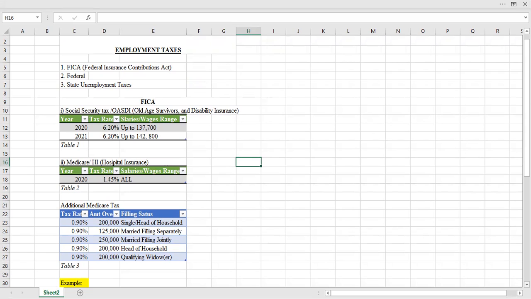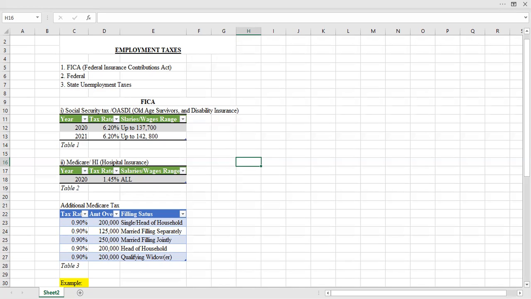And as shown in Table 3, for single individuals or head of household or qualifying widower, if they make an amount of over $200,000 in a year, then they're subject to an additional tax rate of 0.9%.